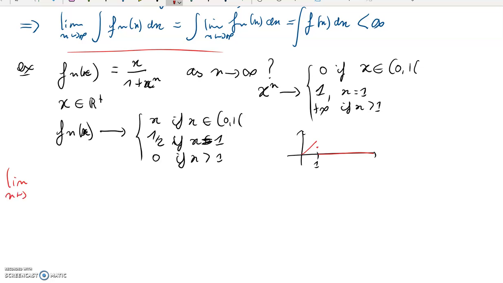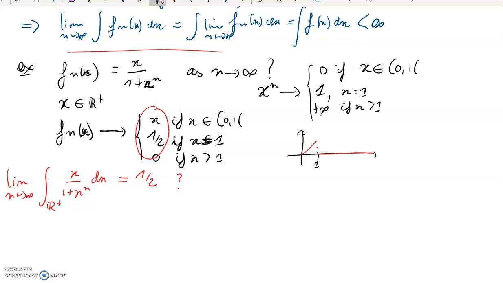the limit as n tends to infinity of the integral on R plus, so we're restricted to R plus, of x over 1 plus x to the n dx is indeed equal to the integral of this function, which is 1 over 2. Okay, so we still don't know it yet, but that will be the conclusion of this theorem. So let's see. We've got our sequence.